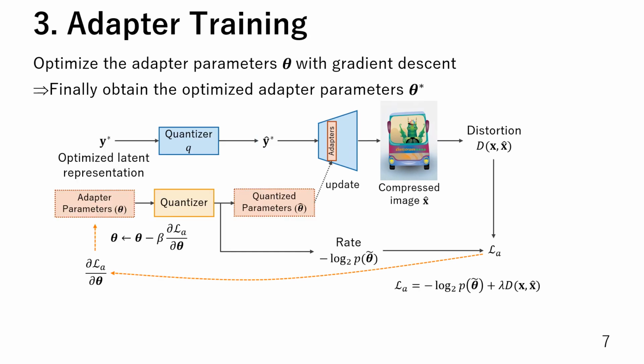Next, we explain adapter training. We optimize the adapter parameters in terms of rate distortion with gradient descent. In this optimization, we use the optimized latent representation obtained by the latent refinement. We finally obtain the optimized adapter parameters. The adapter parameters are converted into the adapter bit stream by entropy coding and transmitted additionally.